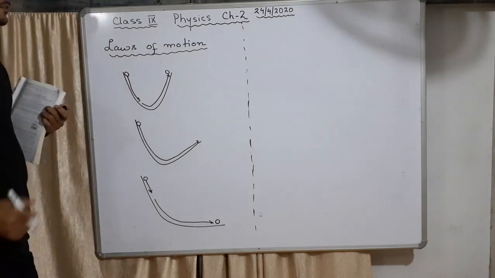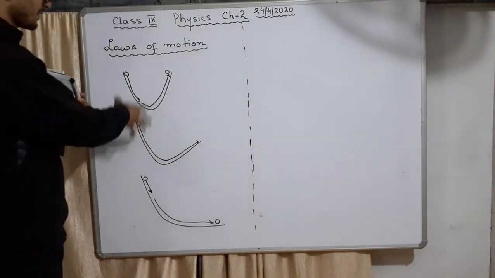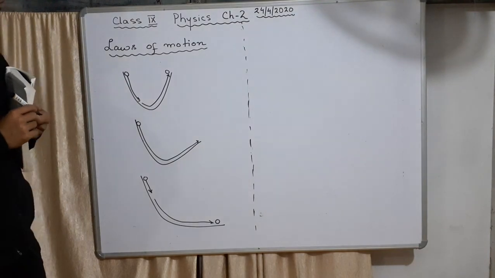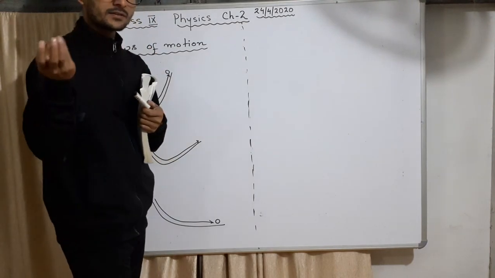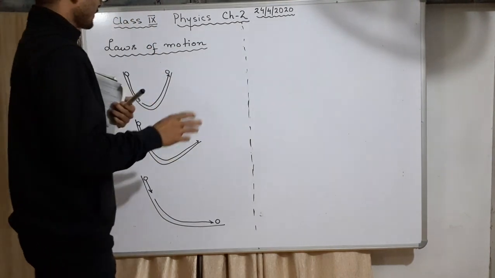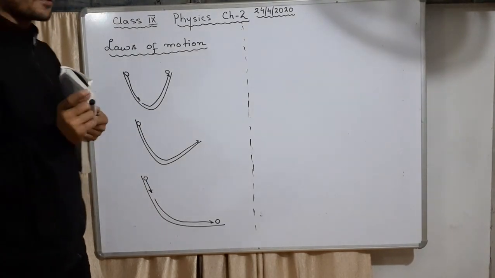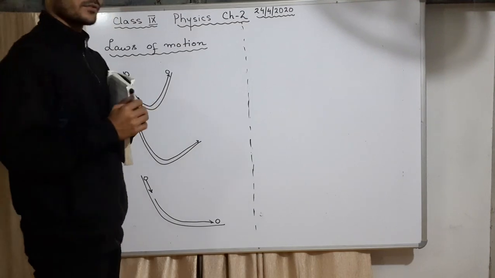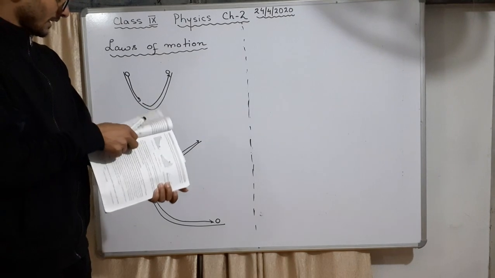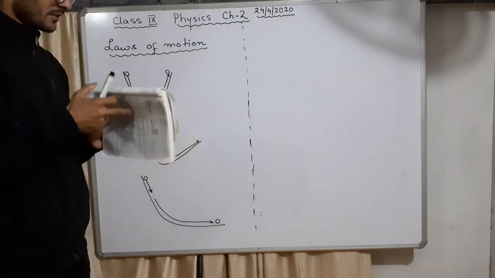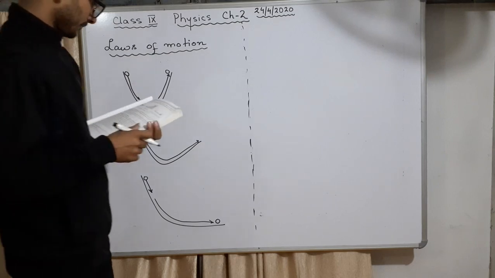After that, many years passed, and then Newton came, Isaac Newton, and he gave all these things in a proper way. That is called laws of motion, Newton's laws of motion. There are 3 Newton's laws of motion: first law, second law, and third law. These are the starting points from where Newton also started. In fact, Newton's first law is almost similar to this. It's also called the law of inertia. So Galileo's idea, we'll see only this much, and we'll start Newton's first law of motion.